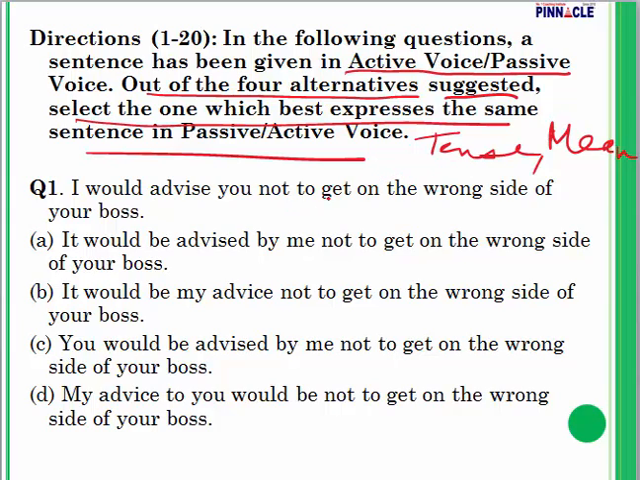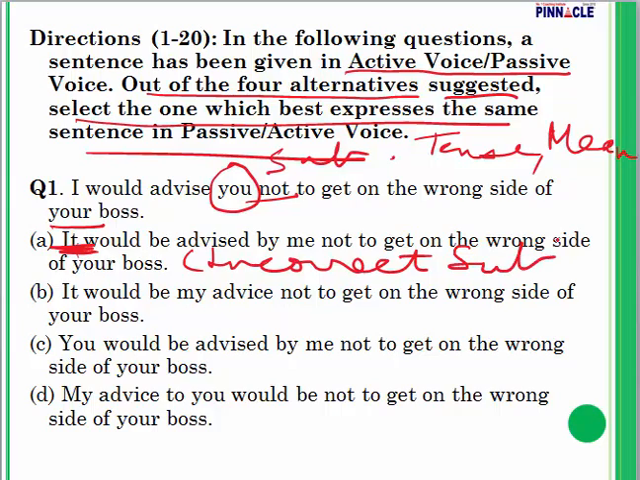So let's take a look at the first one. I would advise you not to get on the wrong side of your boss. Let's read the advise: advise who? Advise you. So you is my new subject. It would be advised. Let's see the first one. It would be advised. Here the sentence does not have to begin with it. The subject is incorrect. So this one gets eliminated because it has an incorrect subject.